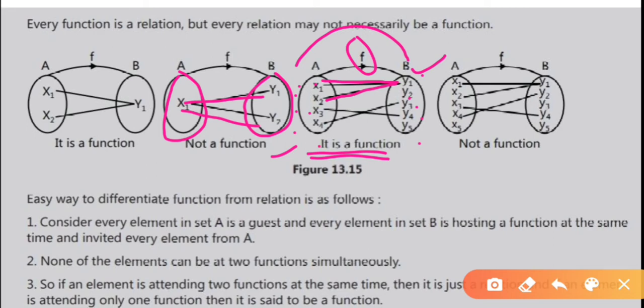In the fourth one, again x1, x2, x3, x4, x5, y1, y2, y3, y4, y5, right?